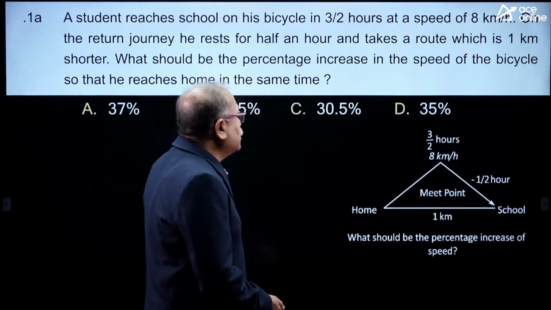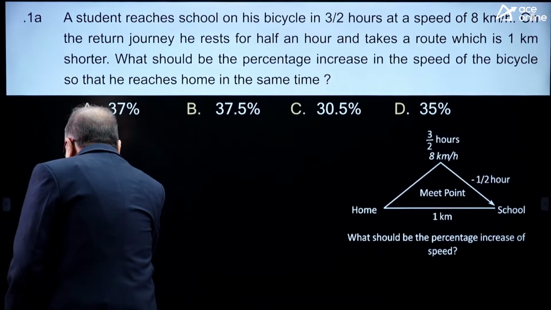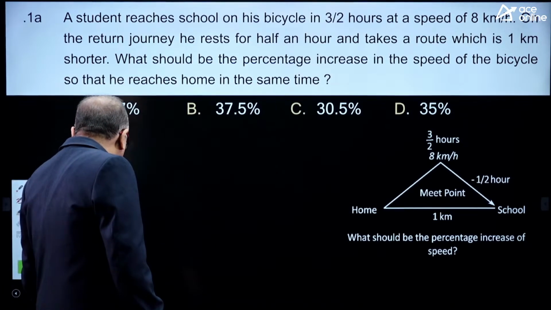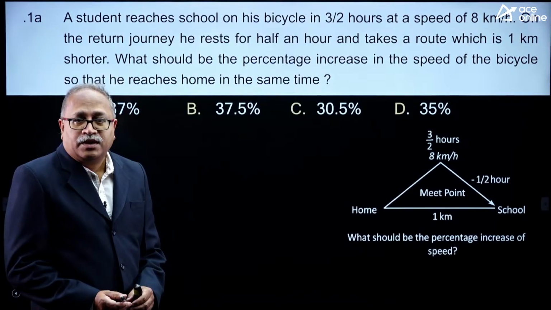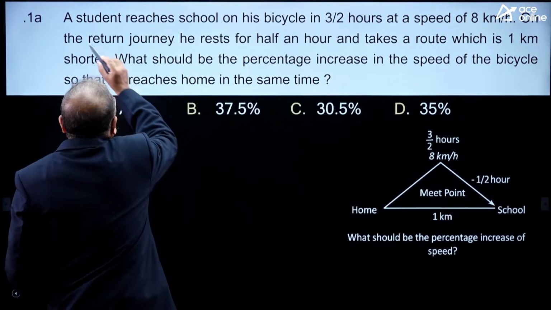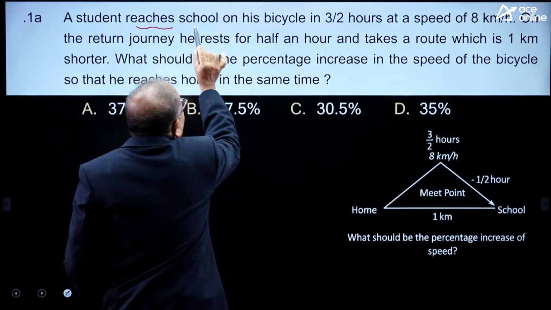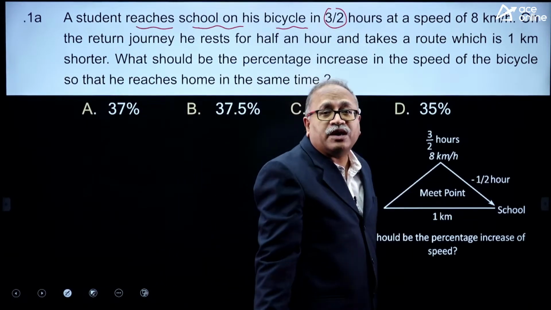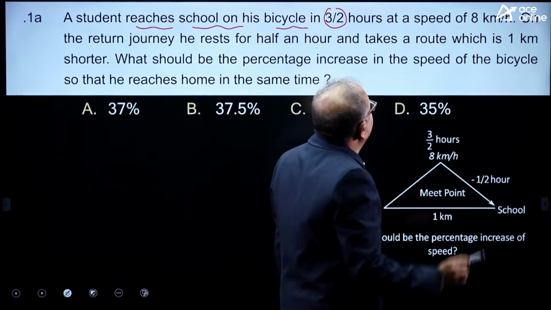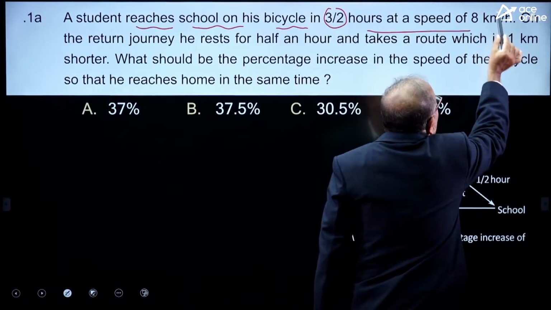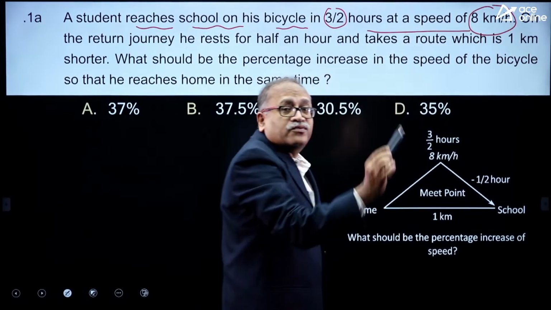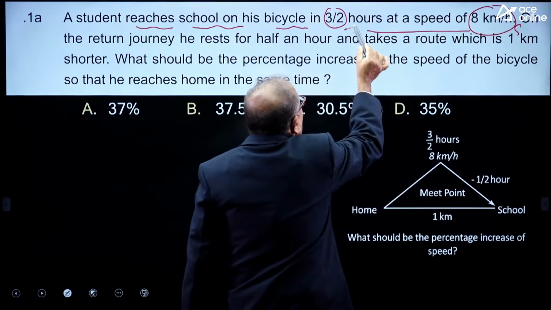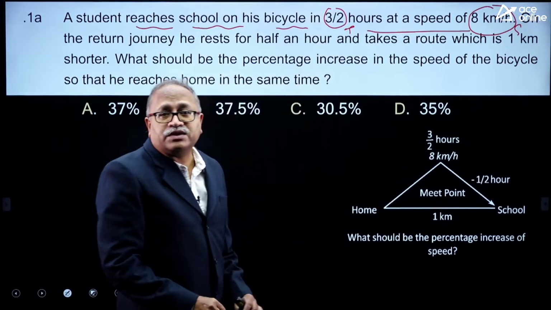The very first question on your board is this. Allow me to read it, and then I will give you some time to answer. A student reached school by his bicycle in 3/2 hours, that is 1.5 hours, at a speed of 8 kilometer per hour. So we have the speed and the time, and we can find the distance.